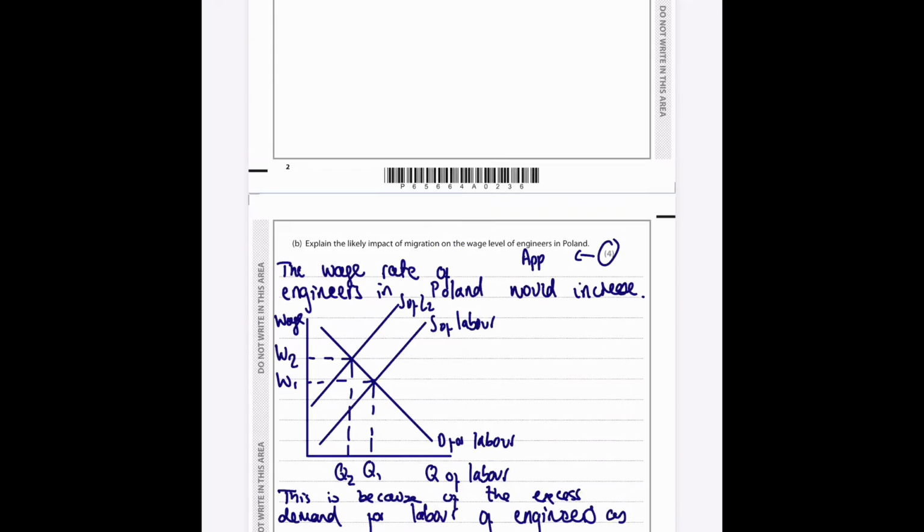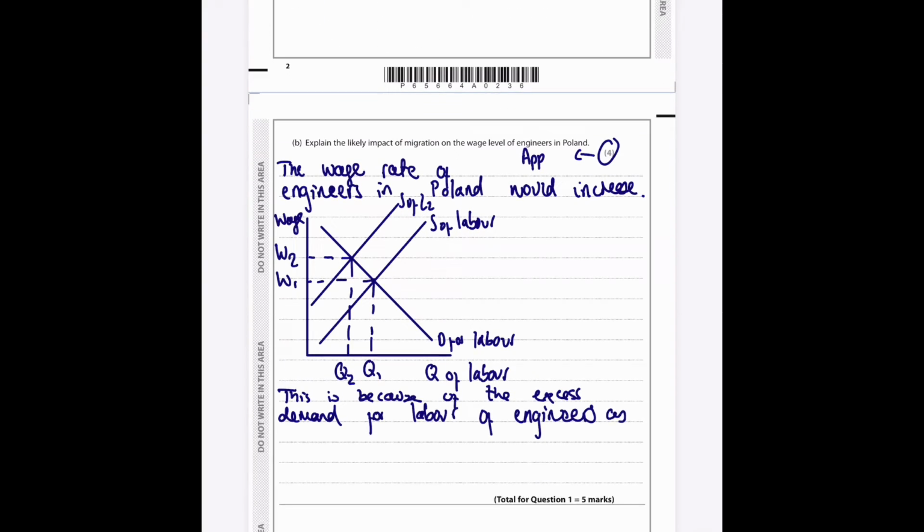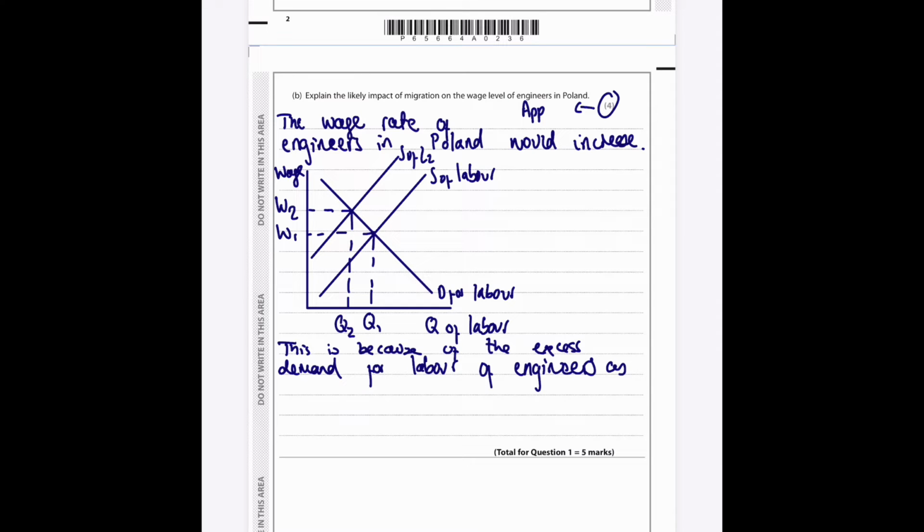And then let's just make sure we know what it is. Here you can see 1 million of its workforce have migrated to other countries, and then we can say part of that would be engineers, right? As 1 million workers have left Poland, they should include engineers, including engineers who have left Poland. And there we go. So we can see that the new equilibrium is this W2, and that wages have increased.